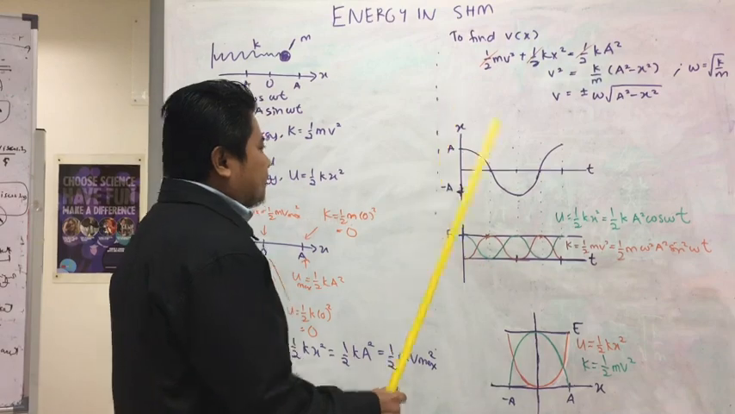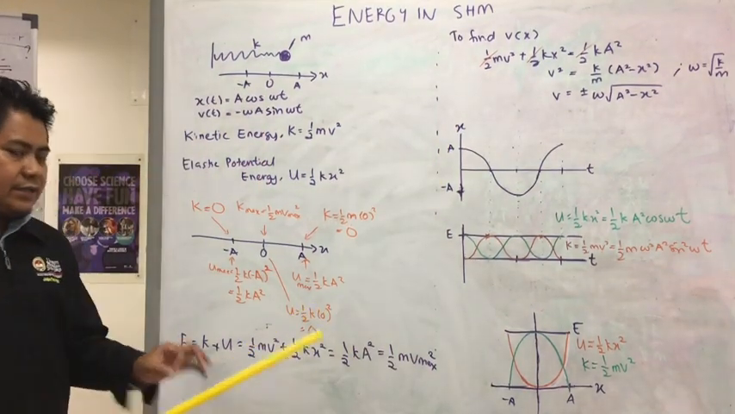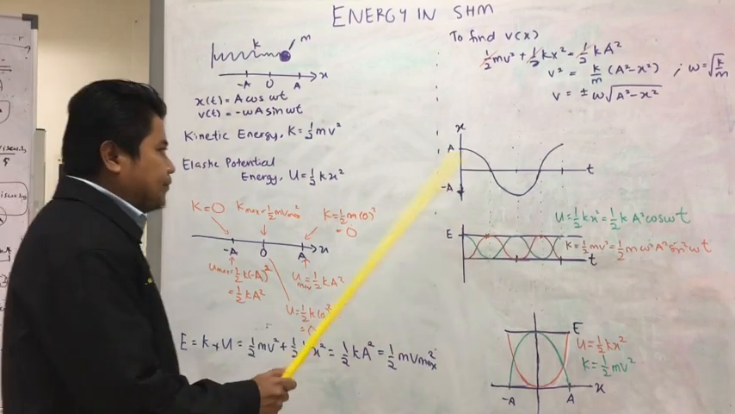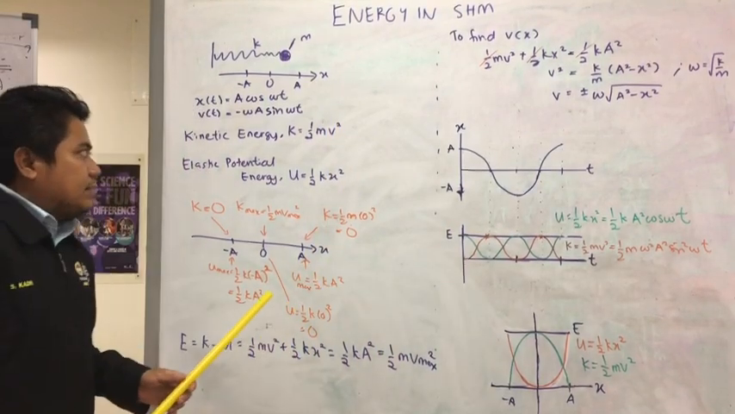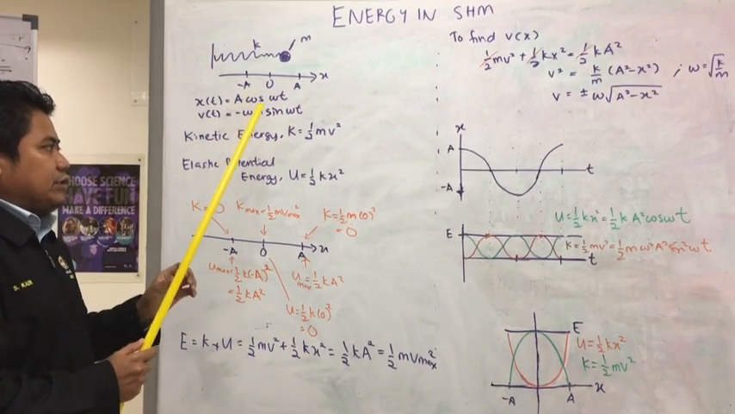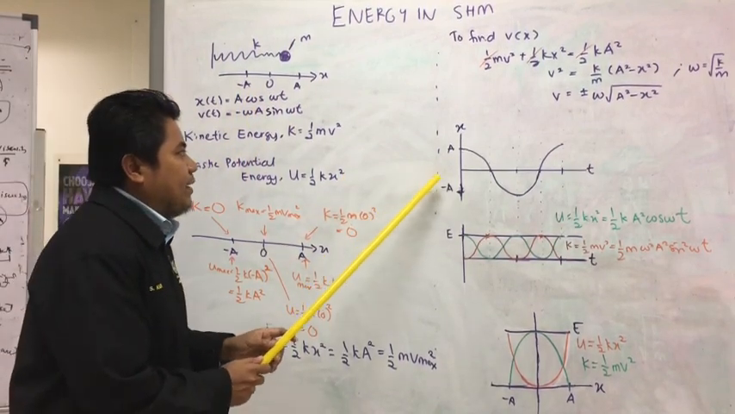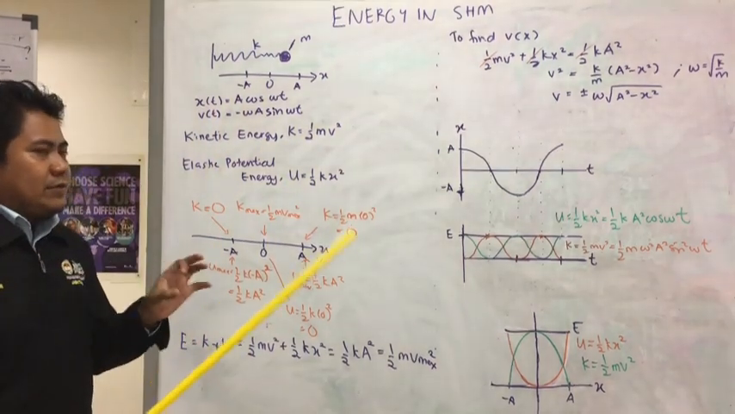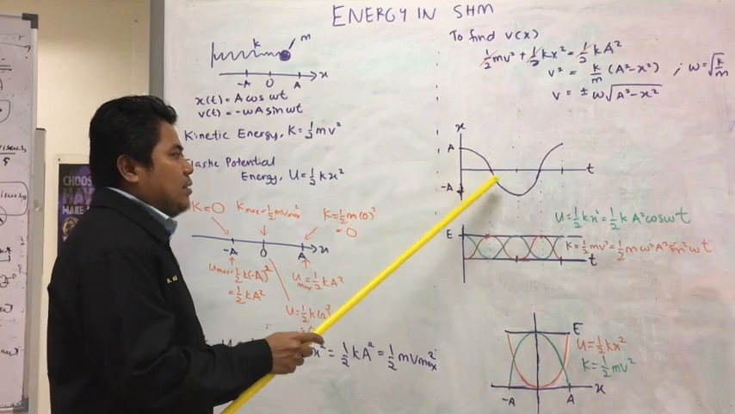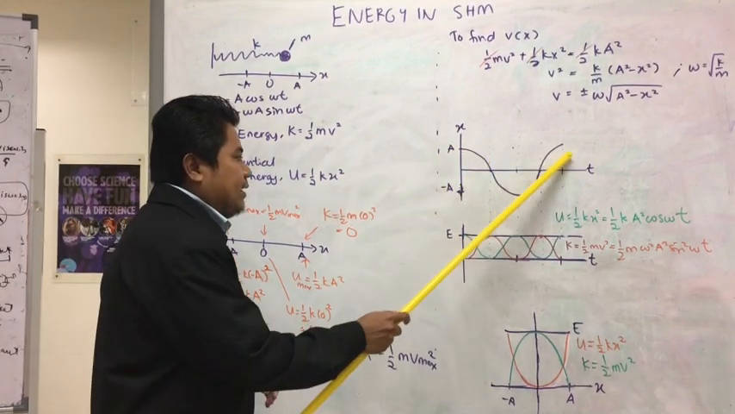Now let us investigate the graph of energy versus time, and also energy versus position. Based on the displacement over time, this is the profile of displacement over time, and this is one complete cycle.